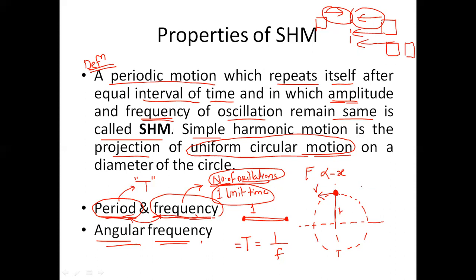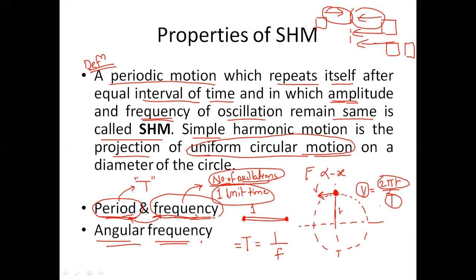Then v is equal to 2 pi r, which is the circumference of this circle, divided by the time period that it takes to come back to its original position. So the speed of this motion is equal to the path length divided by time period. So v is equal to 2 pi r divided by T.